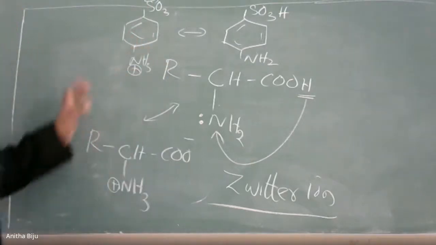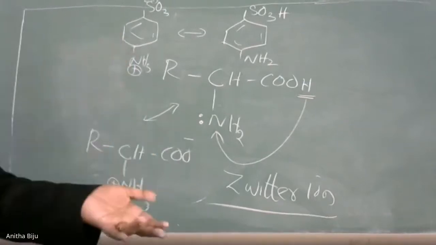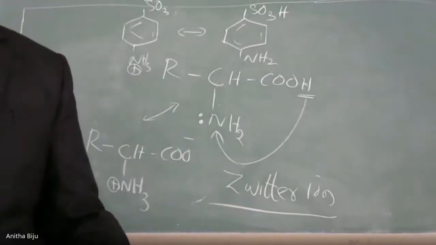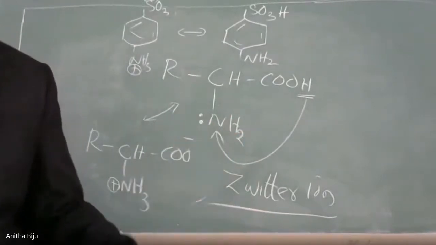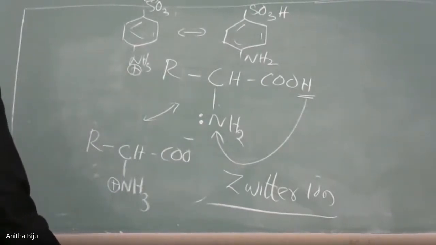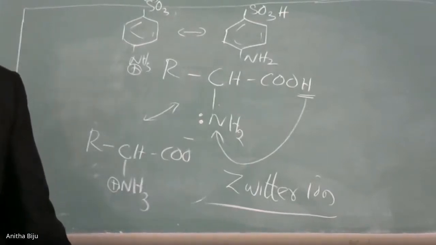This is also called a Zwitter ion. So Zwitter ion is a general term for a dipolar ion where the same molecule has both positive and negative charges. What is the speciality of Zwitter ions? These Zwitter ions are amphoteric in nature. Amphoteric means they are capable of reacting with both acid and base.